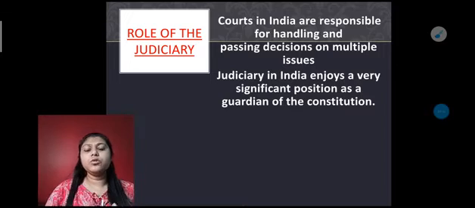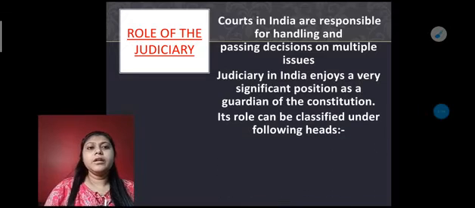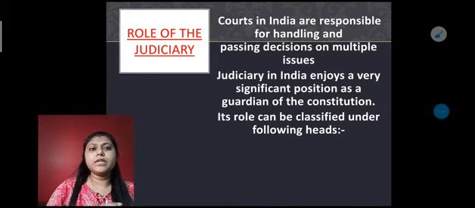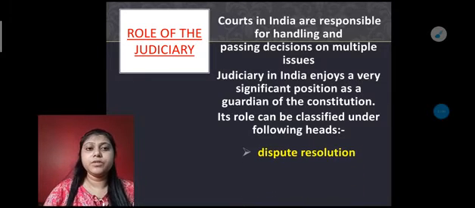So these are all the roles a guardian should play, which are played by our judiciary system. That's why the judiciary system is also known as the guardian of the constitution. Now we should know what the roles of the judiciary system are, and under that we have three particularly important roles.